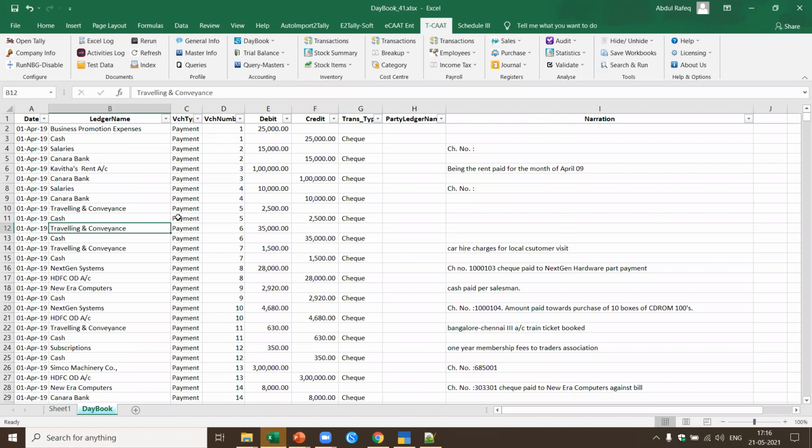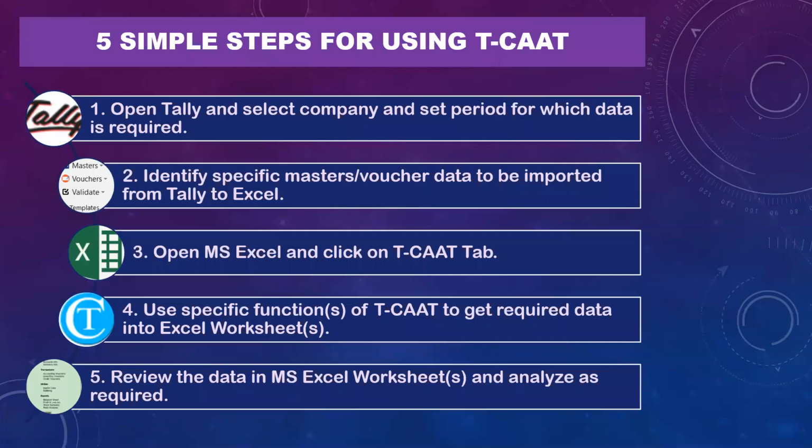So now we have come to the fourth step, which means what did we do here? We used specific functions of TCAT to get the required data into MS Excel.